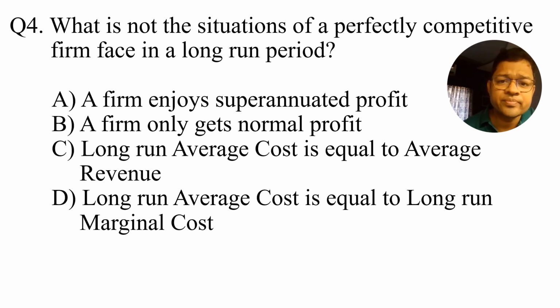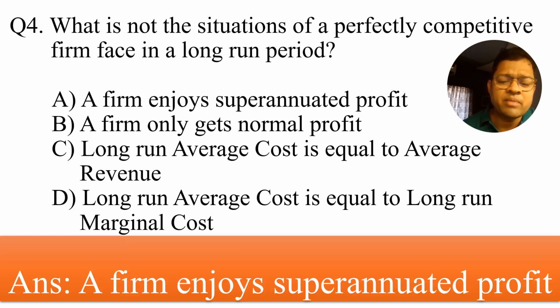In the long run, the firm will enjoy neither any supernormal profit nor any loss. Once supernormal profit comes, more and more firms will come into the picture, and then the profit margin will go down. When more and more loss is incurred, many firms will leave the system, and then again you will get the normal profit. So the answer is number 1: a firm enjoys supernormal profit is not observed in a long run situation for a perfectly competitive firm.